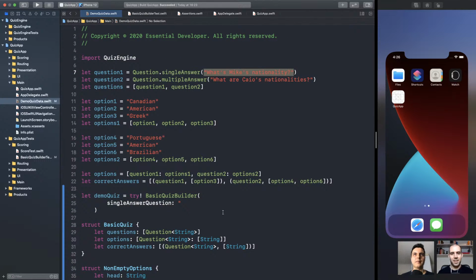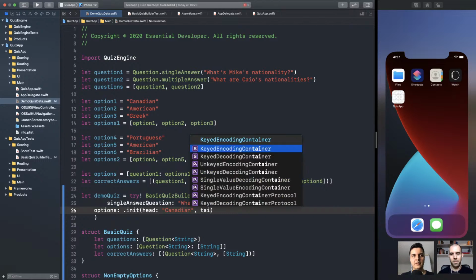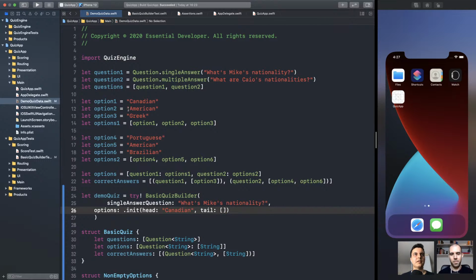What is Mike's nationality? Now we need to provide options, which has the head, the first one, Canadian, and the tail, which is the rest, American or Greek.